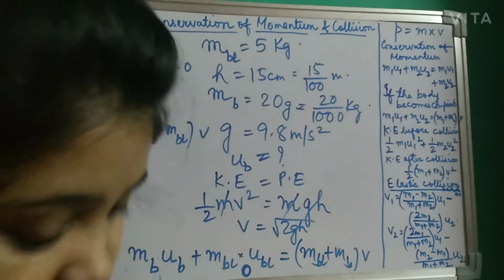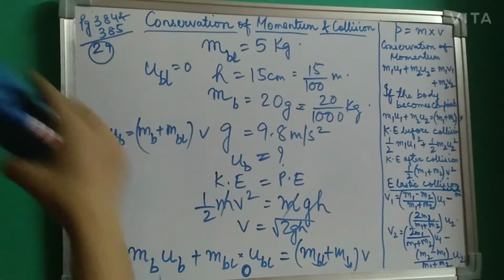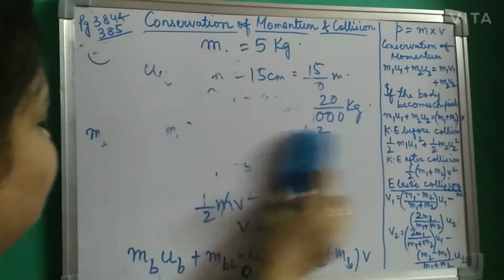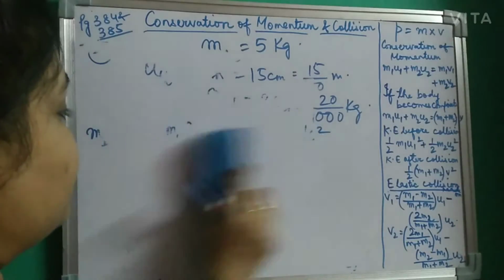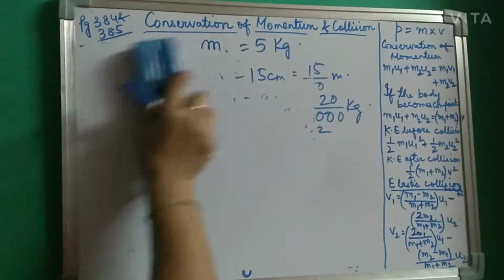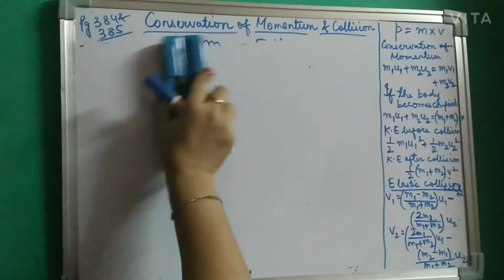Okay, so let's move to the next sum, number 30. Let's see what sum number 30 tells us. So students, here basically we'll be applying the law of conservation of energy, the law of conservation of momentum, as well as the elastic collisions. Let's do the next sum.